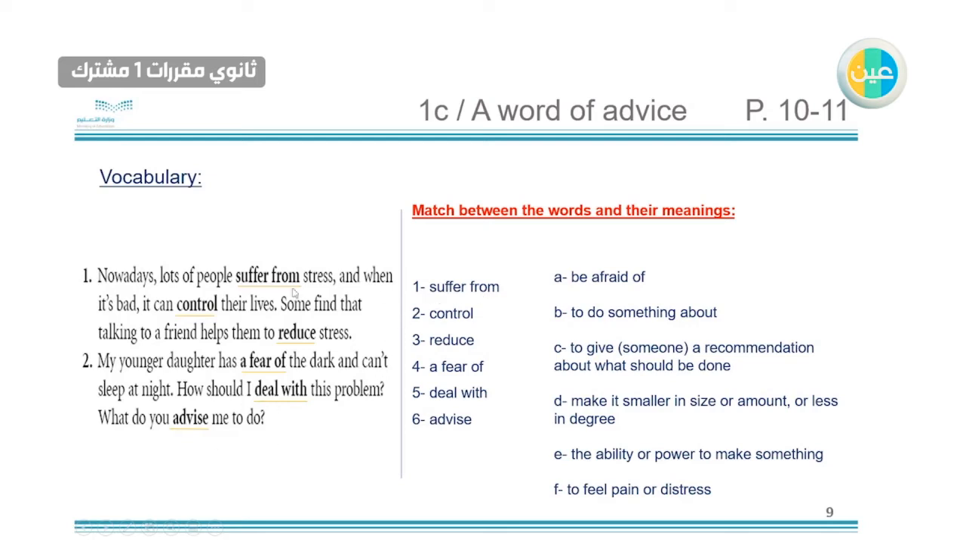So the first one, suffer from. When you suffer from something, you have or you feel pain or distress. So the first one is F. Control. When you control something, you have the ability or power to make something. So number 2 is E. Reduce, to make something less, as we had here before. So it's D, make it smaller in size or amount or less in degree.